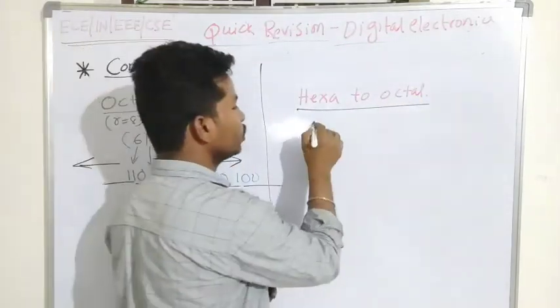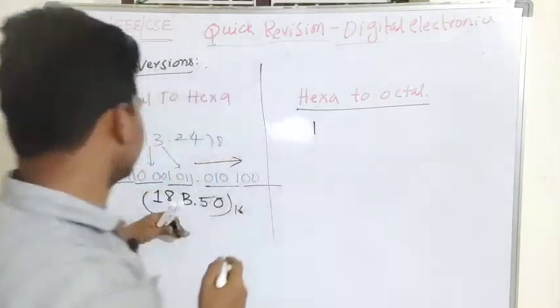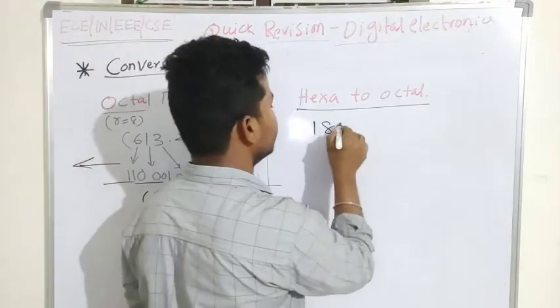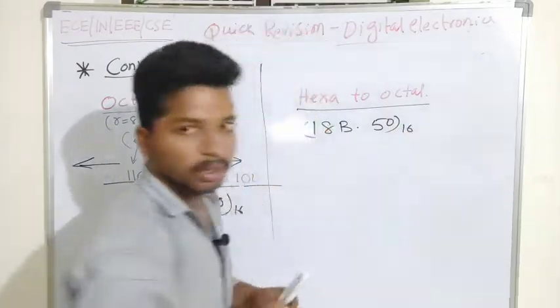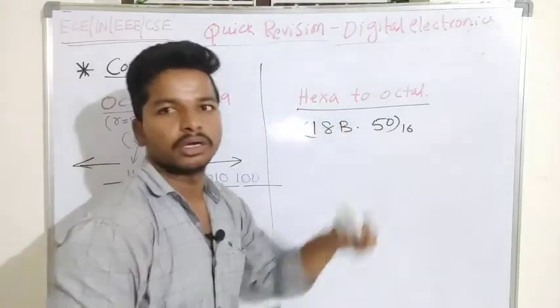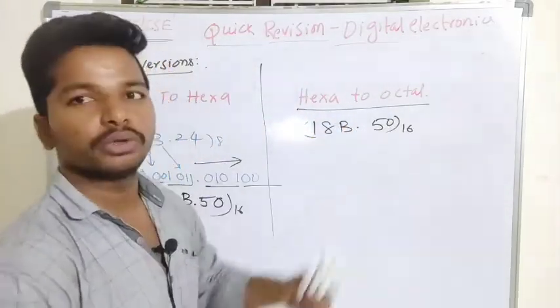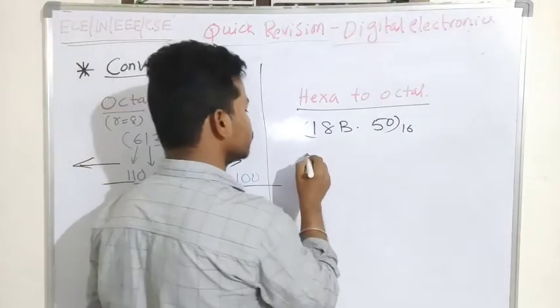If I want to convert the same hexadecimal number, 18B.50, which is given in hexadecimal, to the octal number system, I just have to decode this number into 4 bits each.